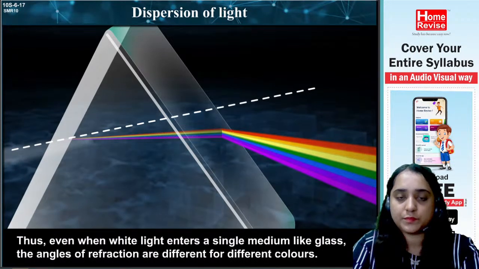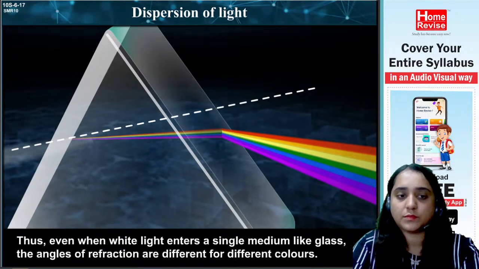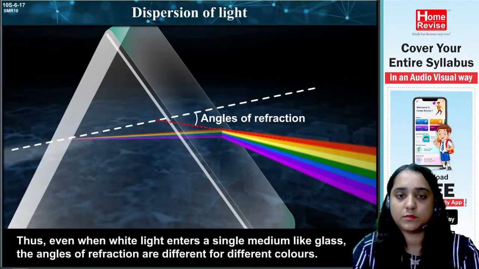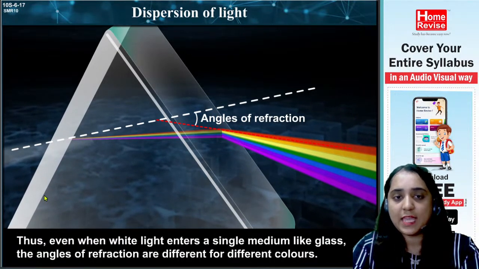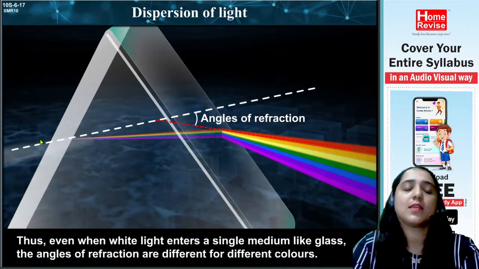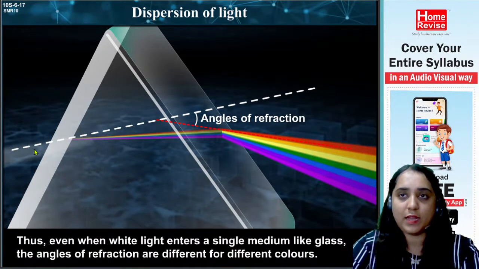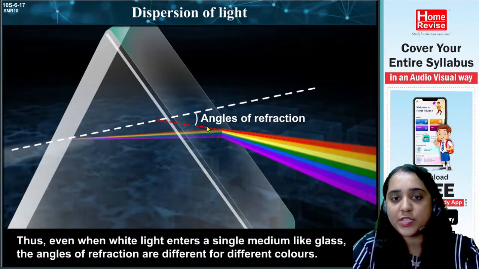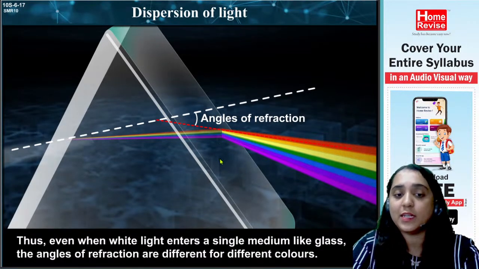Thus, even when white light enters a single medium like glass, the angles of refraction are different for different colors. If you consider this single white light or ray of light, it goes somewhere in a different way, and if you try to measure the angle of refraction, you will find a different angle each time you go on finding a different color.